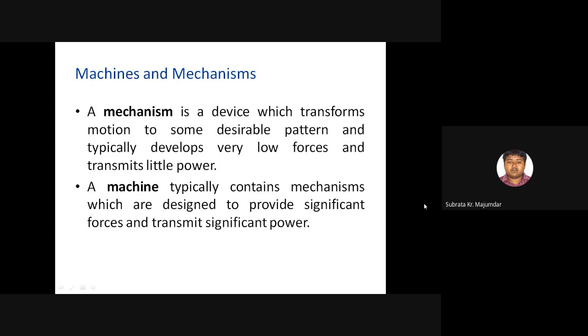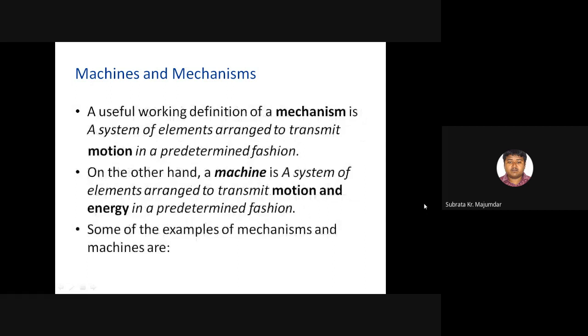Several different types of motion can be accumulated in a machine, and that should be controlled by a mechanism, not a single mechanism. Different types of mechanisms can be utilized according to the desirable pattern, and they typically develop very low force and transmit little power. That should be the difference between machines and mechanisms. A useful working definition of a mechanism is a system of elements arranged to